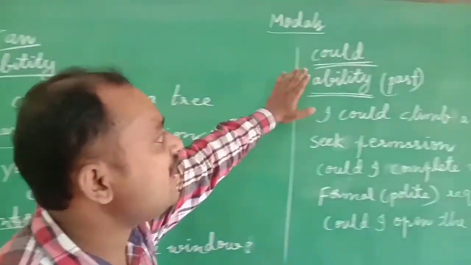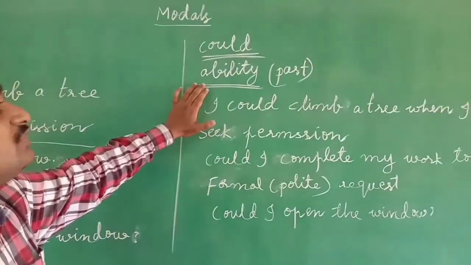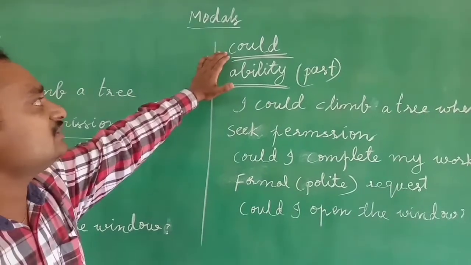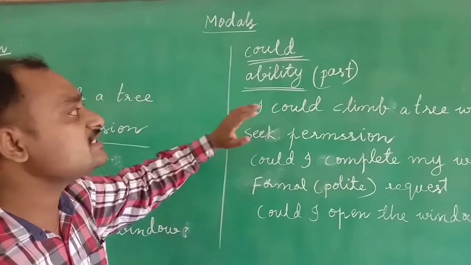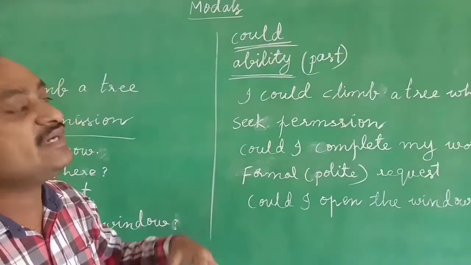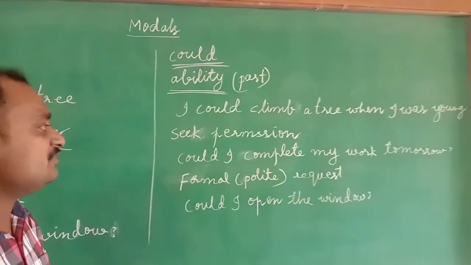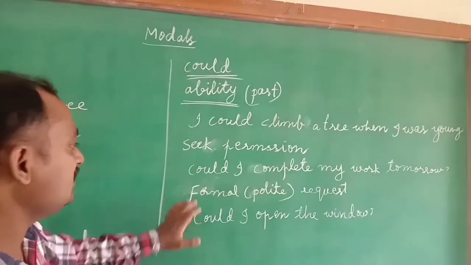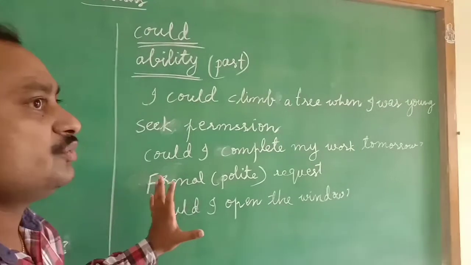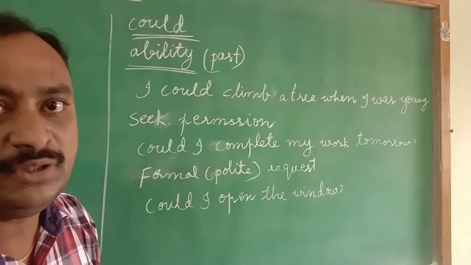Next, could is the past form of can. Here also we can express the ability of a person or something with could, but this is past ability, not present ability. I could climb a tree when I was young. Next, seeking permission also we can use could. Here, could I complete my work tomorrow? Otherwise, could you please postpone the meeting for 2 days?